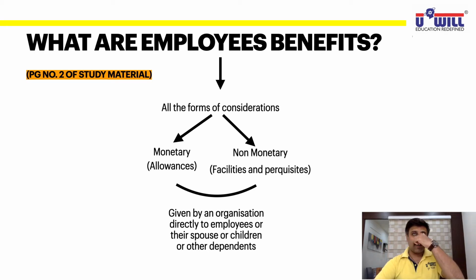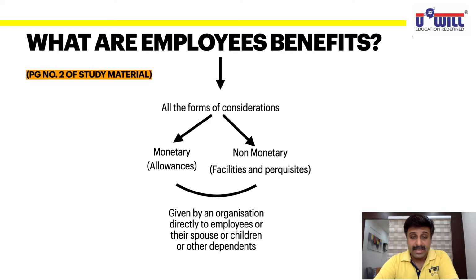Now, employee benefit, as such, if you remember, in the profit and loss statement and several other accounts that we have studied, we used to have this head of expense, and we used to write generally salaries, wages, bonus, commission, then at the most contribution to provident fund, etc. So the same thing we are going to discuss in this chapter in detail. But there are a lot of complexities in accounting that result because of the nature of various types of employee benefits. I hope everyone has written this. Otherwise, you can pause the video and write it down.